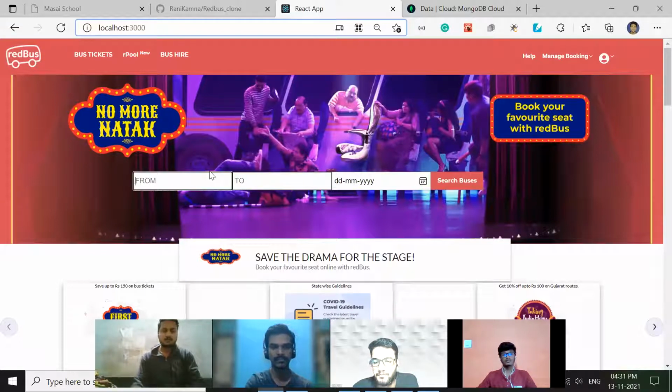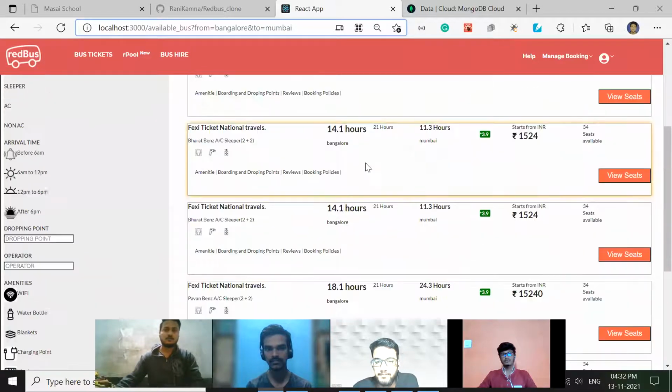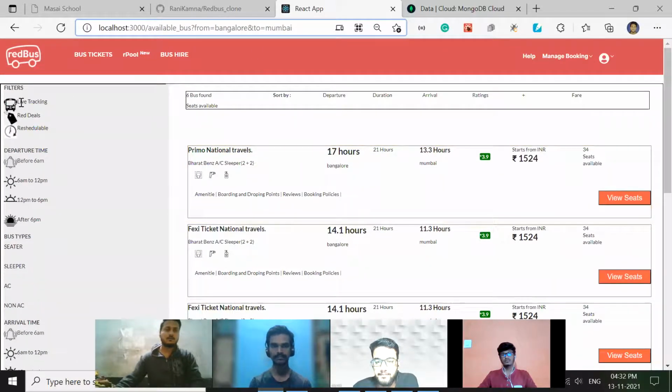Thank you, Sumit. So after filling in the correct destination and pickup details and providing the date, on clicking the search buses button, the user will be redirected to the available buses page. On the left-hand side, the user can see all the filters available and can filter the options accordingly. And then on the right side, all the buses are present.